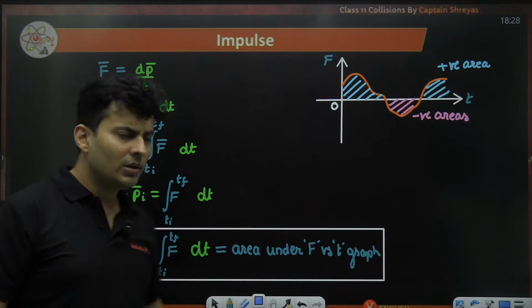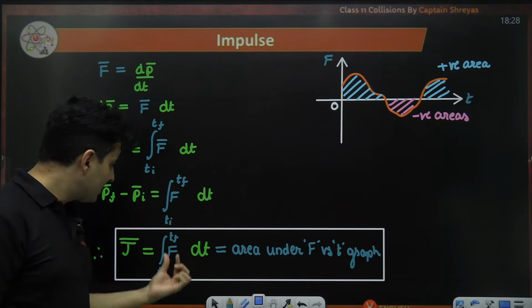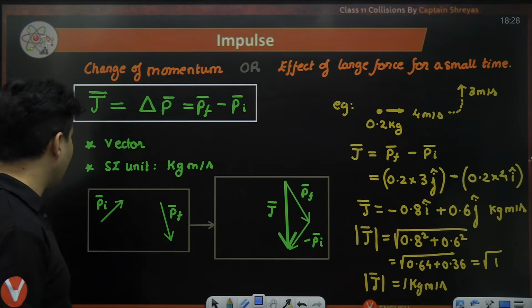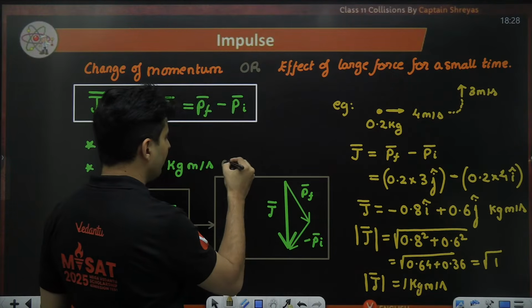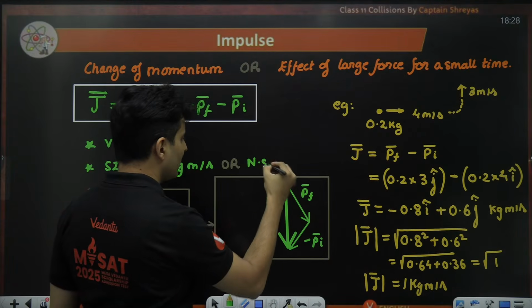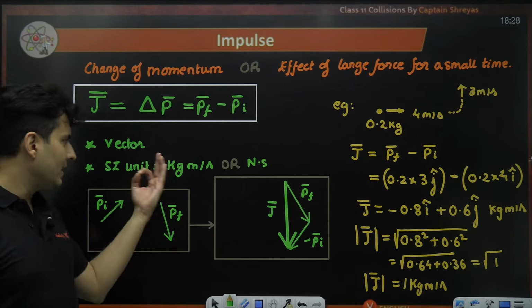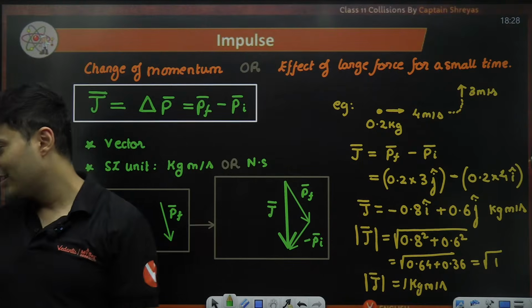Also, notice now we have got an alternative unit for the impulse. This is Newton, this is seconds. So instead of kg meter per second, I can say it is Newton second also. So Newton second is the same as kg meter per second. Both are perfectly fine. Is that okay?